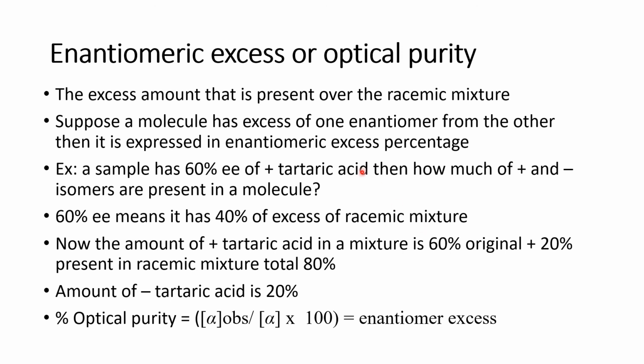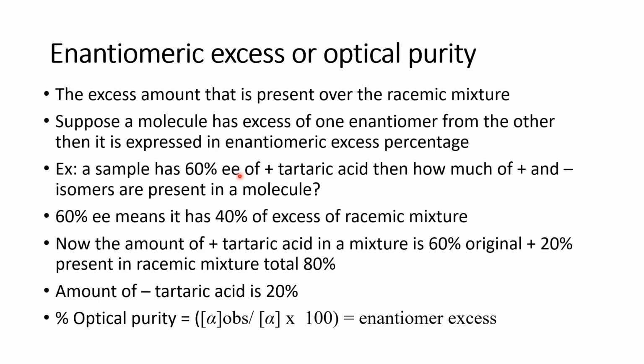So we have to calculate only the plus tartaric acid amount. The plus tartaric acid in the mixture is 60% original one, that is plus, and 20% is present in the racemic mixture. Therefore, the total is 80%. Okay, so this is how we calculate the enantiomeric excess. Suppose a sample has 60% of plus tartaric acid, or anything, whatever it may be.